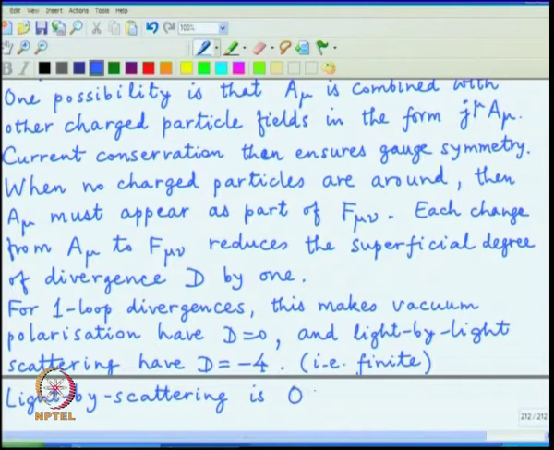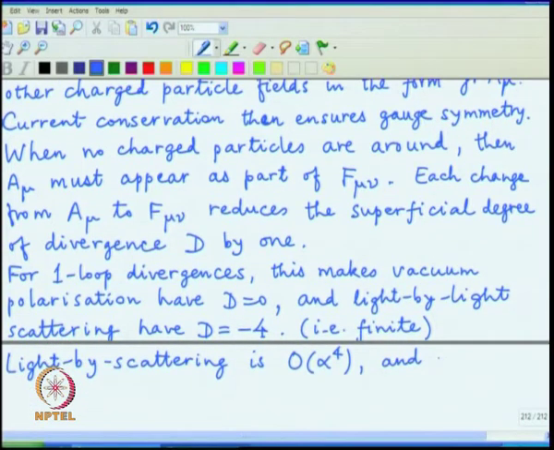is order alpha to the 4th. There are 4 photons involved in the amplitude, which gets squared in the cross section, and to observe it we need very large values of F mu nu, very strong electromagnetic field, because alpha raised to 4 is really small, and though it is calculated explicitly and giving a finite answer, we have not seen it experimentally.